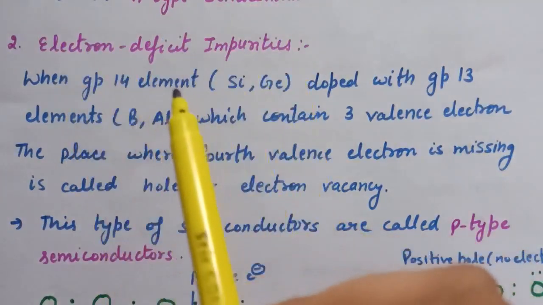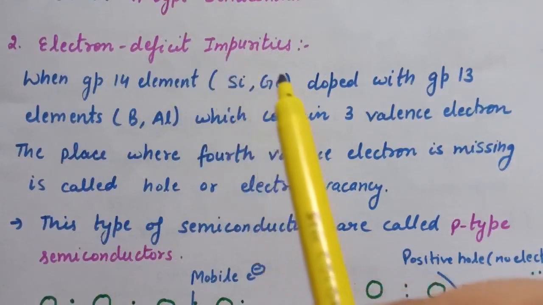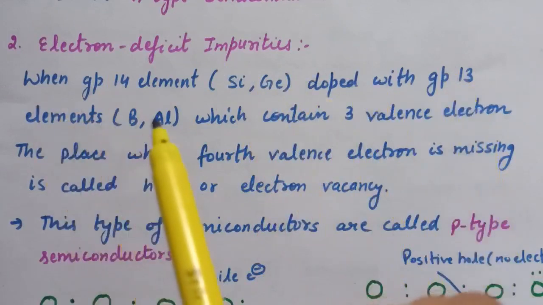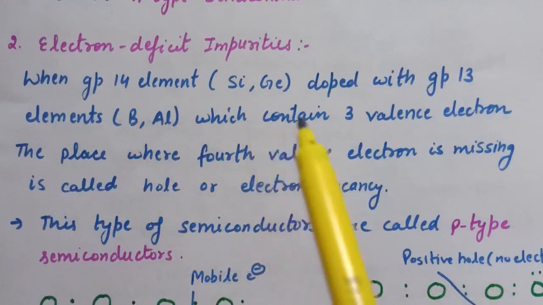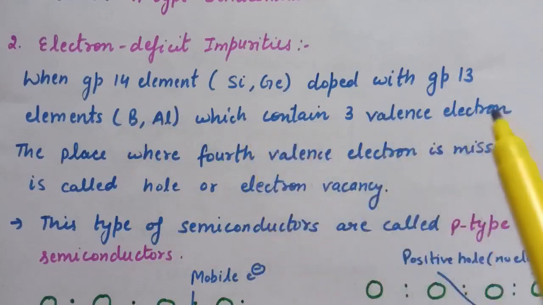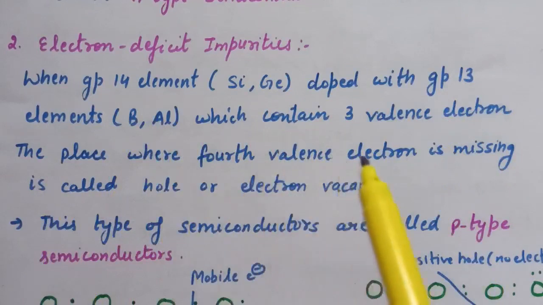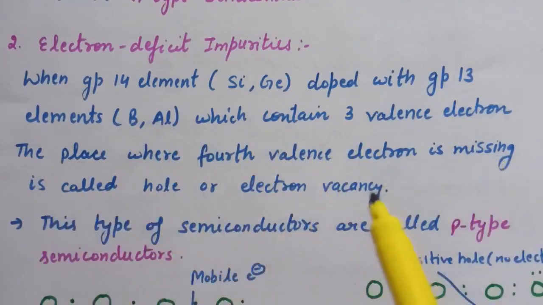Second is electron deficient impurities. When group 14 elements, silicon, germanium, which are intrinsic semiconductors, are doped with group 13 elements like boron, aluminium, which are electron deficient, that is, which contain 3 valence electrons, the place where the 4th valence electron is missing is called a hole or electron vacancy.